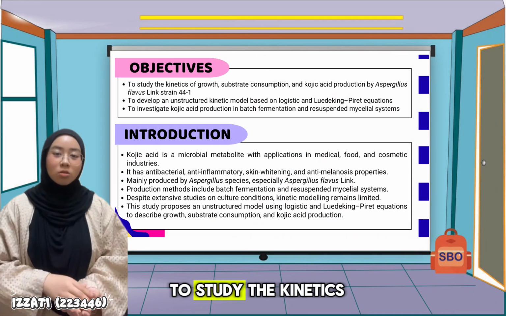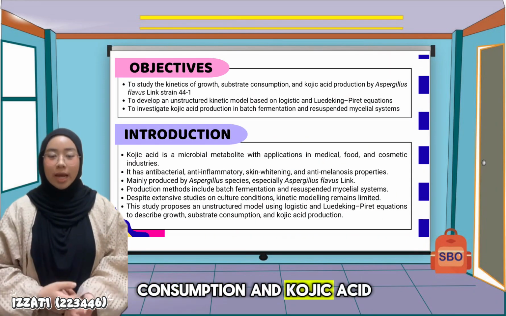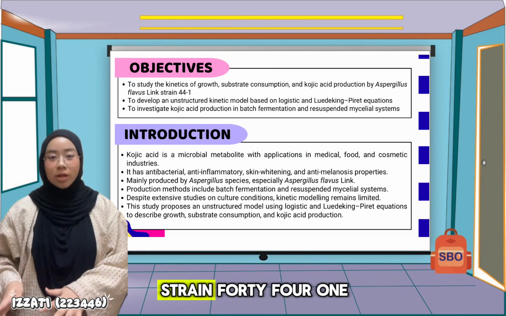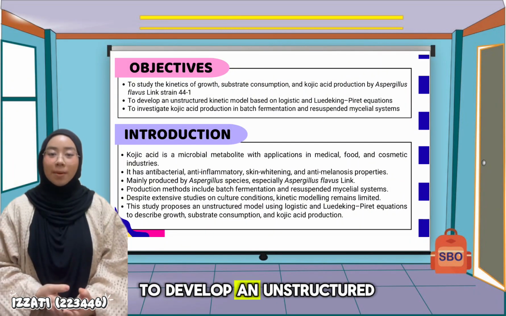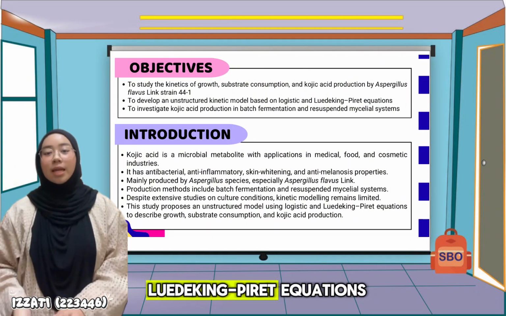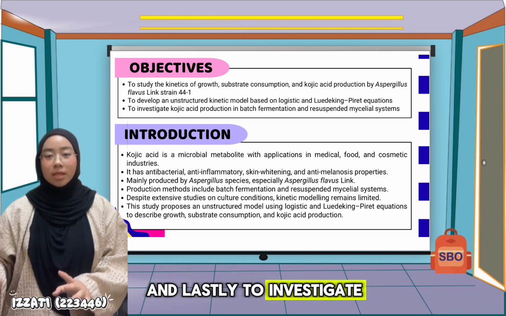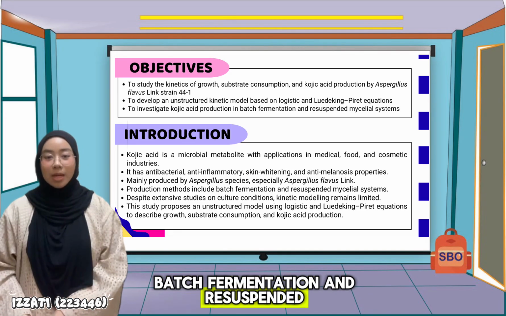The first objective is to study the kinetics of growth, substrate consumption and kojic acid production by Aspergillus flavus Link strain 44.1. The second one is to develop an unstructured kinetic model based on logistic and Luedeking-Piret equations. And lastly, to investigate kojic acid production in batch fermentation and resuspended micellar system.